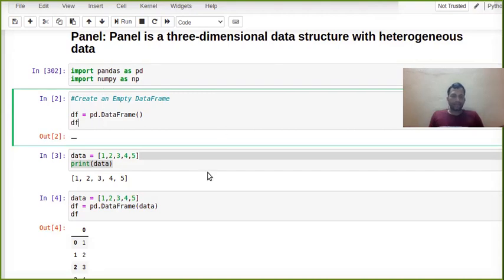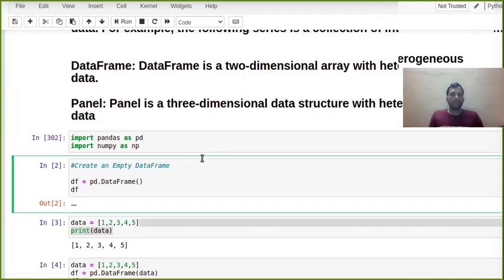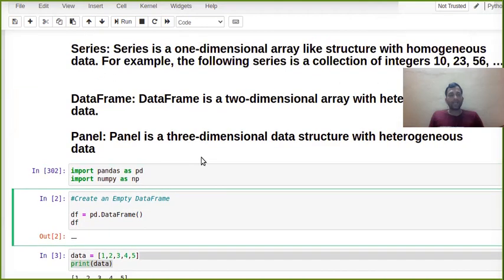If someone wants to create an empty data frame, you may be surprised that I am not discussing series. I will discuss that later. In industry, generally 80 to 90% of the time we use data frame, so I'm starting with data frame. Today I will especially discuss data frame only.